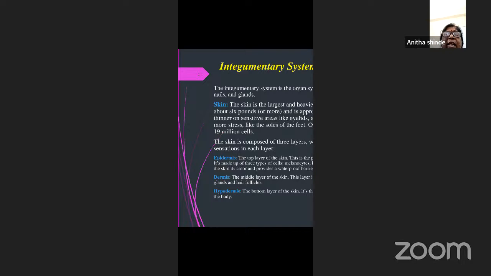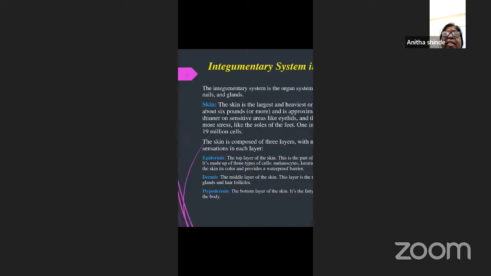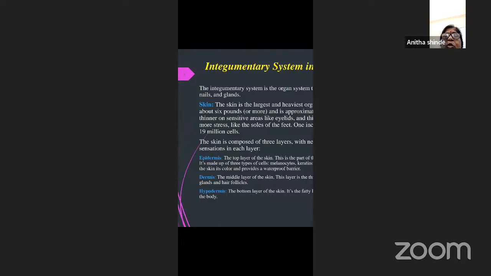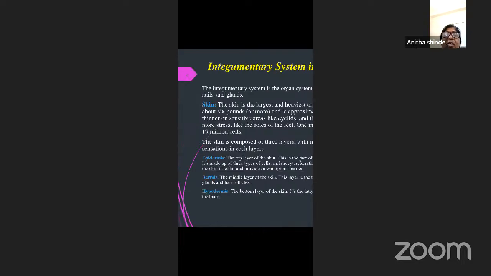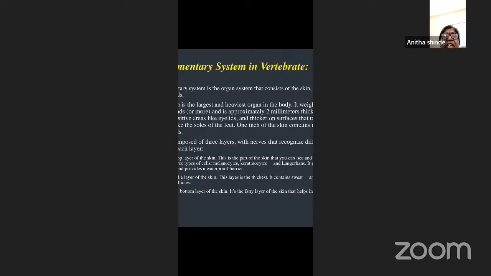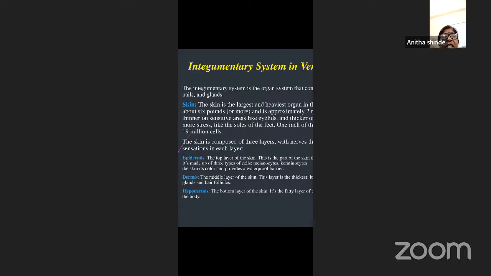They say it is thinner on sensitive areas like the eyelids and thicker on surfaces that take more stress, like the soles of the feet. One inch of skin contains nearly 19 million cells, and the skin is composed of 3 layers, with nerves that recognize the different sensations in each layer. What are the 3 layers? We have already seen: epidermis, dermis, and the hypodermis.